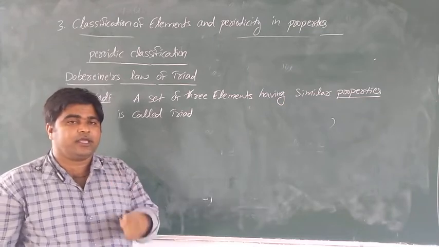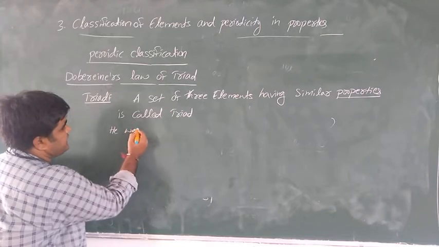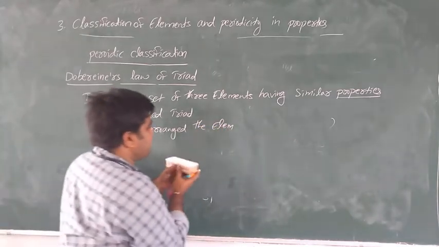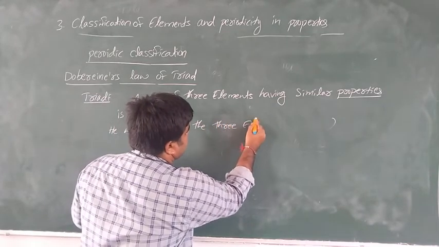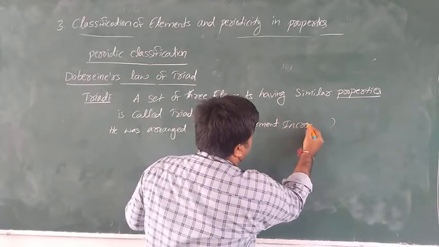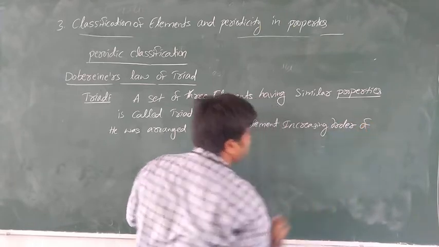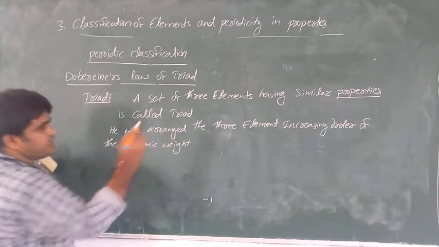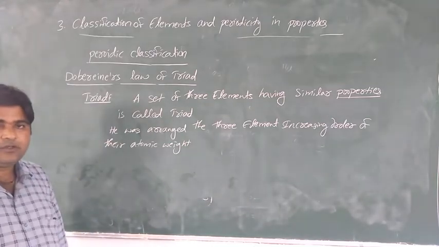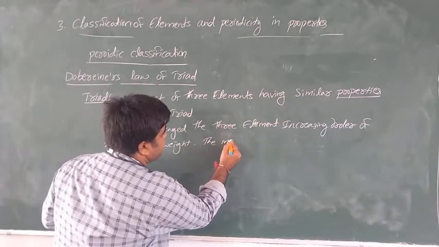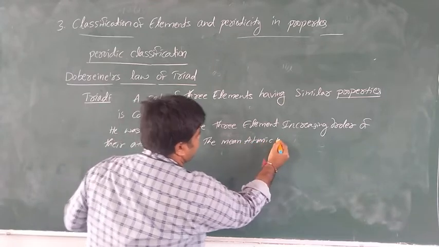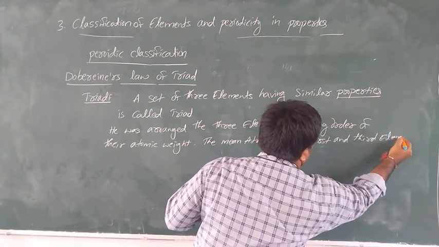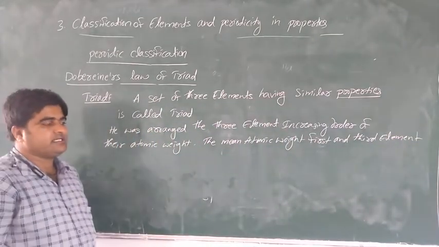Triad is three. He arranged the three elements in increasing order of their atomic weight.